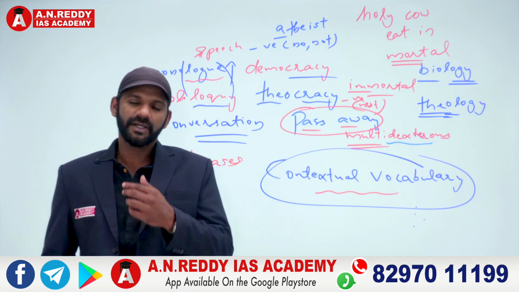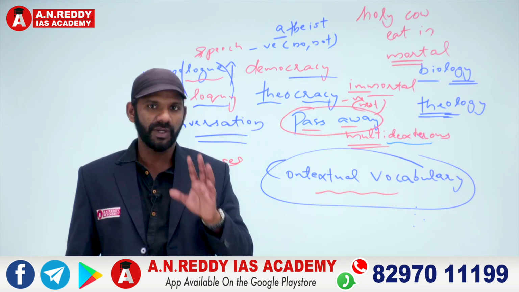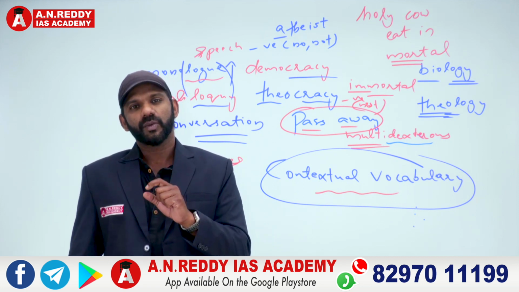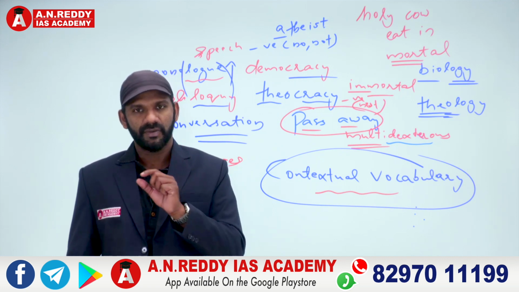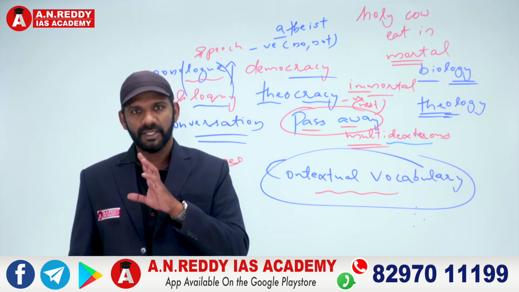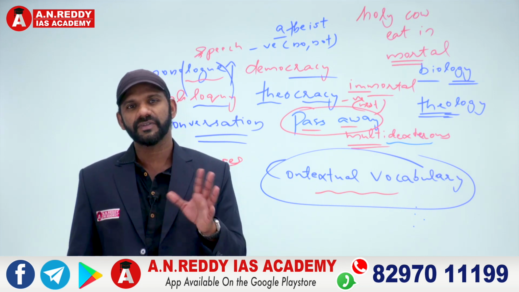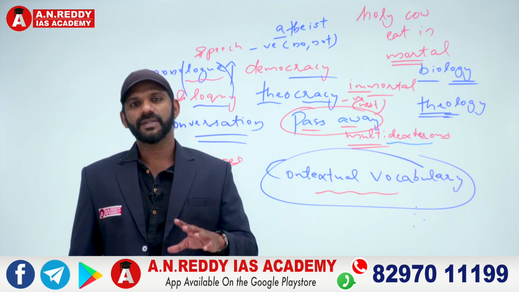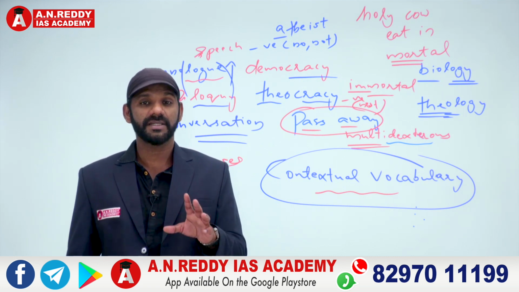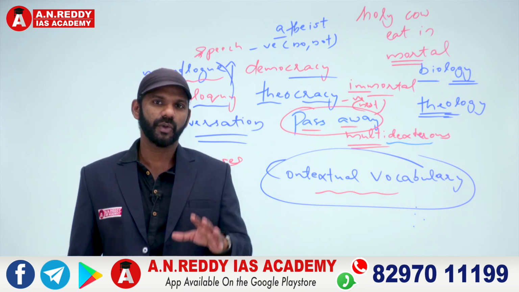In the case of reading comprehension, there is no need for us to understand the whole passage. I'll tell you why. We need to focus only on the option and the sentence that talks about the option. One option and the sentence that talks about that option. That's it. When you focus only on these two, you just forget about the rest of the passage. We don't want the rest of the passage. If you try to understand the whole passage, it becomes an utter waste of time. It's a blunder in fact. Never try to understand the whole passage.